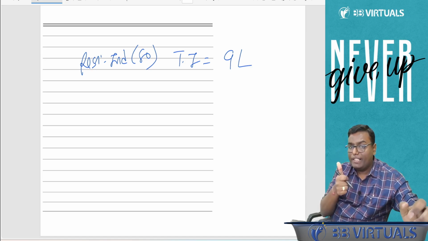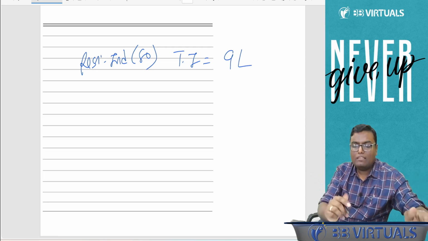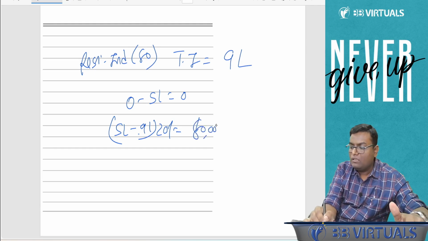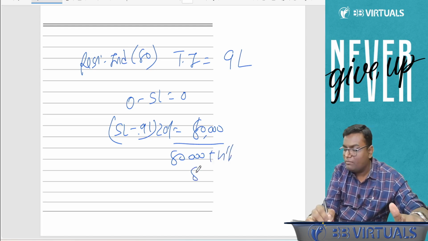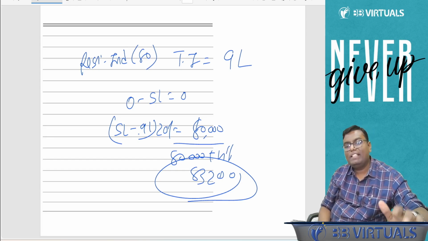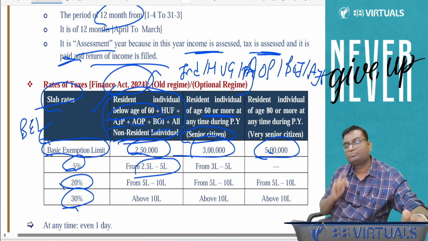First of all, he is a resident individual. Age is exactly 80 years, so very senior citizen. 0 to 5 lakh, 0. 5 lakh till 9 lakh, this will be 20%. 4 lakh into 20%, 80,000. So total basic tax comes to 80,000 plus 4% cess comes to 83,200. This will be the tax payable, 83,200.